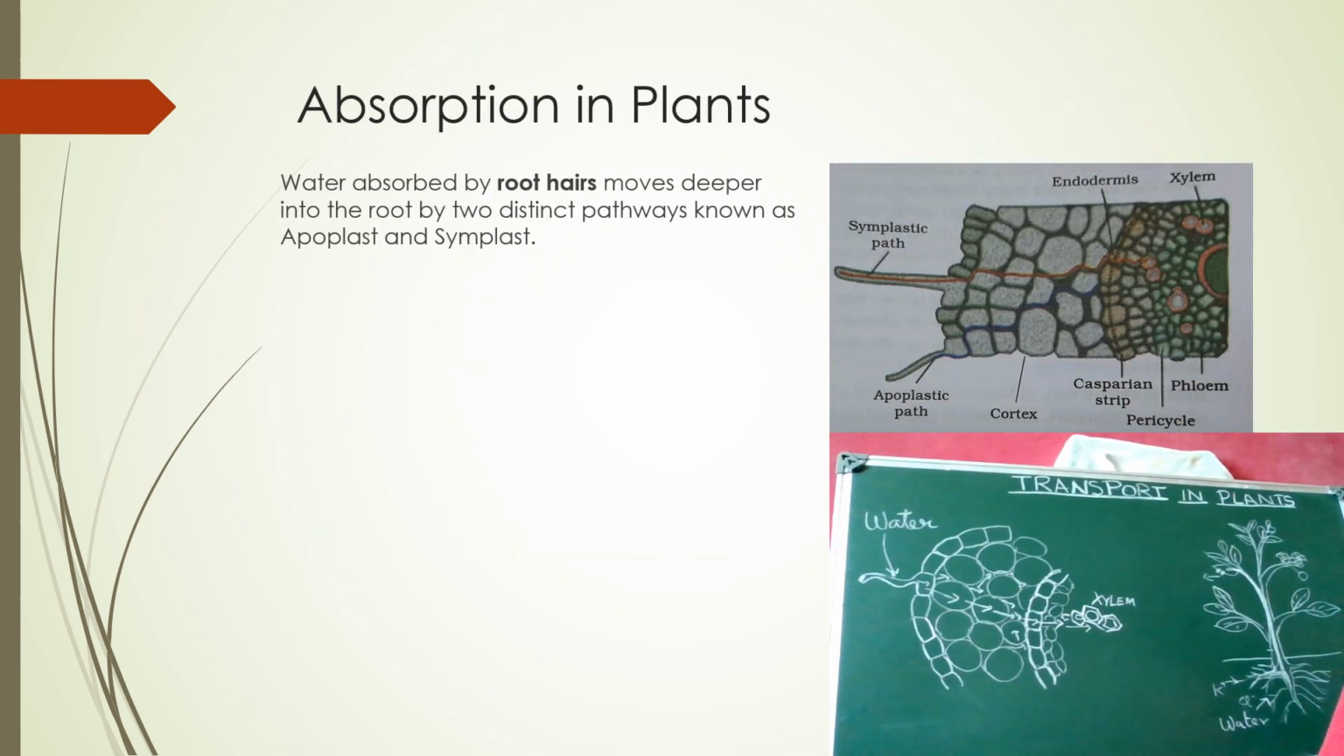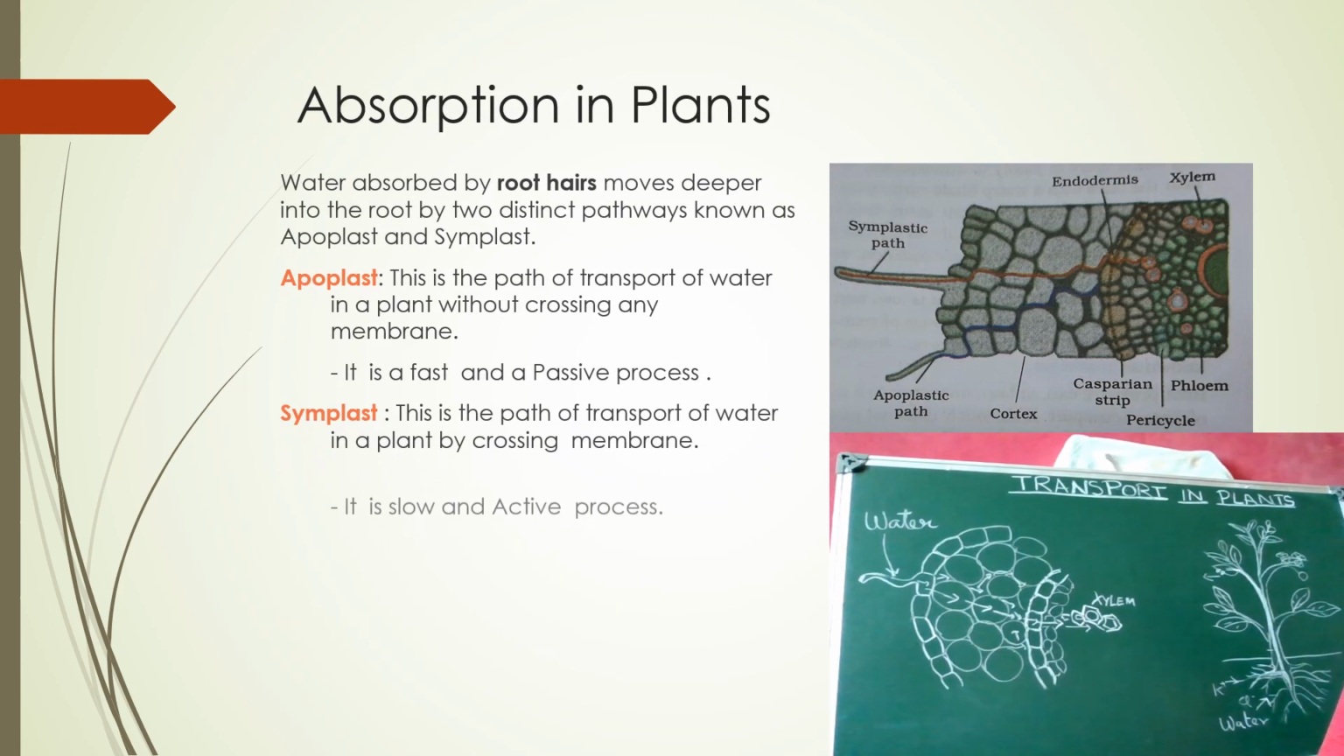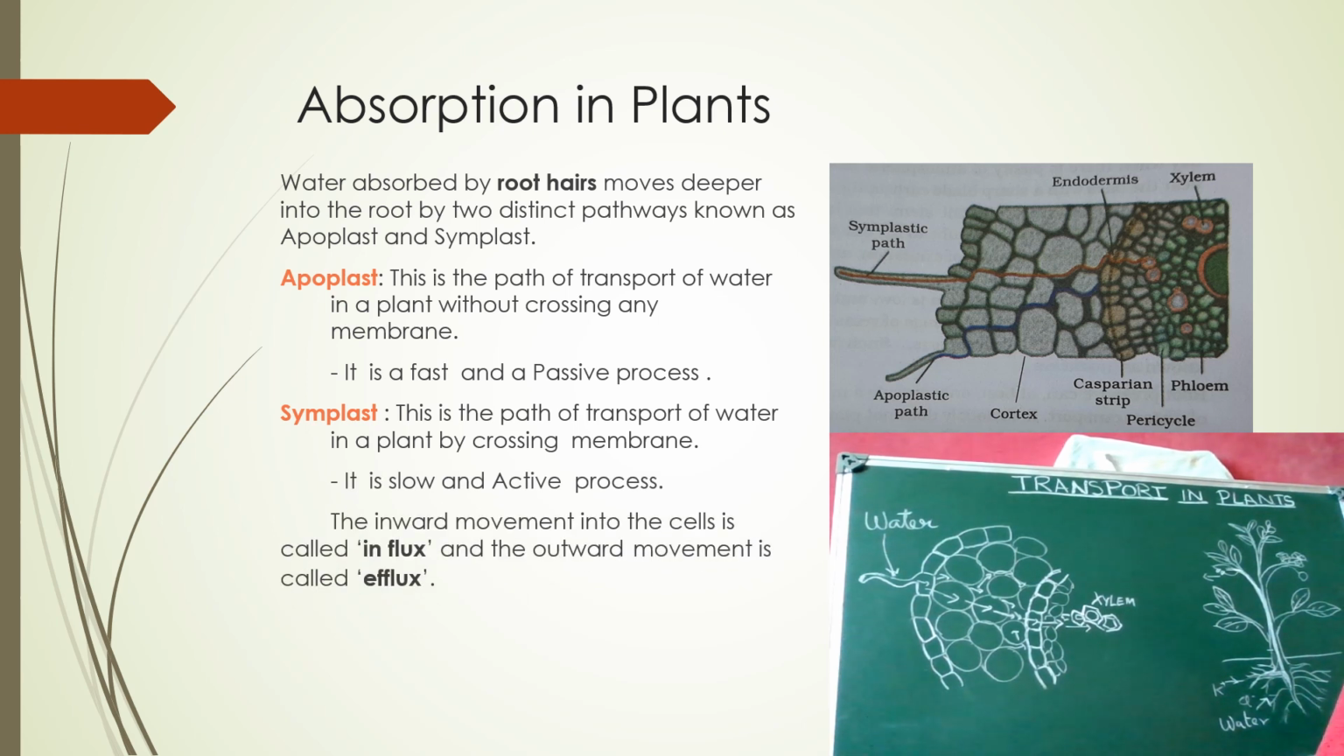Now we will see how water travels in the root cells. The root hair absorbs the water. How does this water get moved from one cell to another? There are two pathways, called the apoplast and the symplast. Water absorbed by the root hair moves deeper into the root by these two distinct pathways. There are two pathways with which the water can move into the cells of the root.